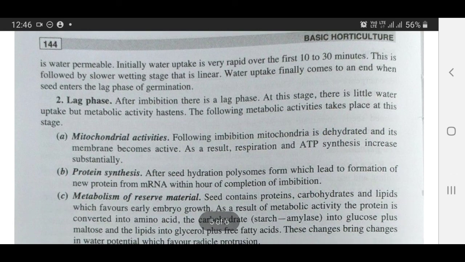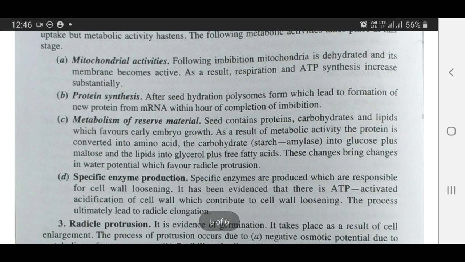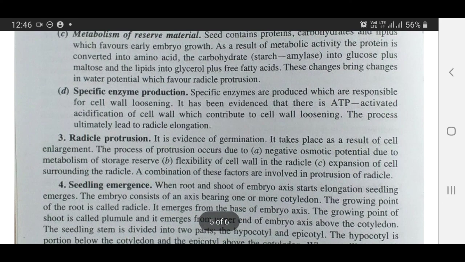Lag phase. After imbibition there is a lag phase. At this stage there is little water uptake but metabolic activity hastens. The following metabolic activities take place at this stage: mitochondrial activities, protein synthesis, metabolism of reserve material and specific enzyme production. This process generally takes place inside the seeds.